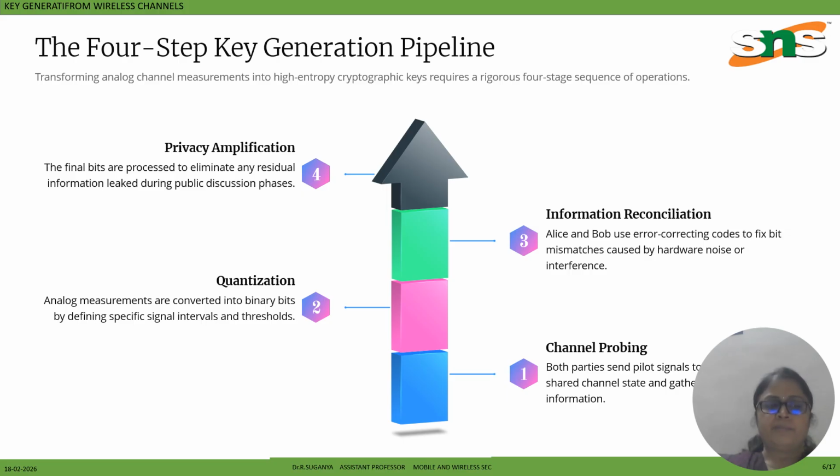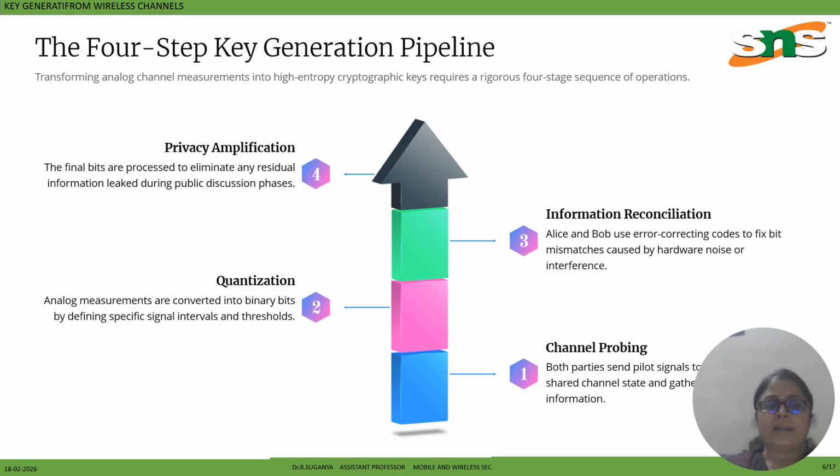Here the final bits are processed to eliminate any residual information that might have leaked during the public discussion phase, producing a secure, high entropy cryptographic key. And information reconciliation: error correcting codes are applied to fix discrepancies between the bit sequences obtained by the two parties, ensuring they share identical keys.